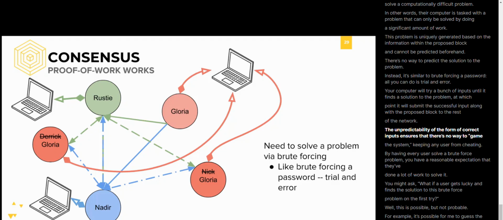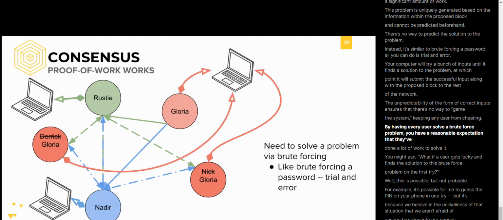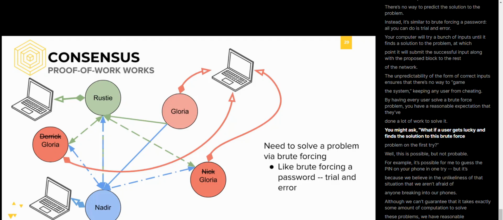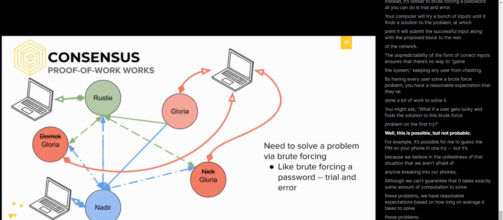The unpredictability of the form of correct inputs ensures that there's no way to game the system, keeping any user from cheating. By having every user solve a brute force problem, you have a reasonable expectation that they've done a lot of work to solve it. You might ask, what if the user gets lucky and finds a solution to this brute force problem on the first try? Well, this is possible, but not probable.